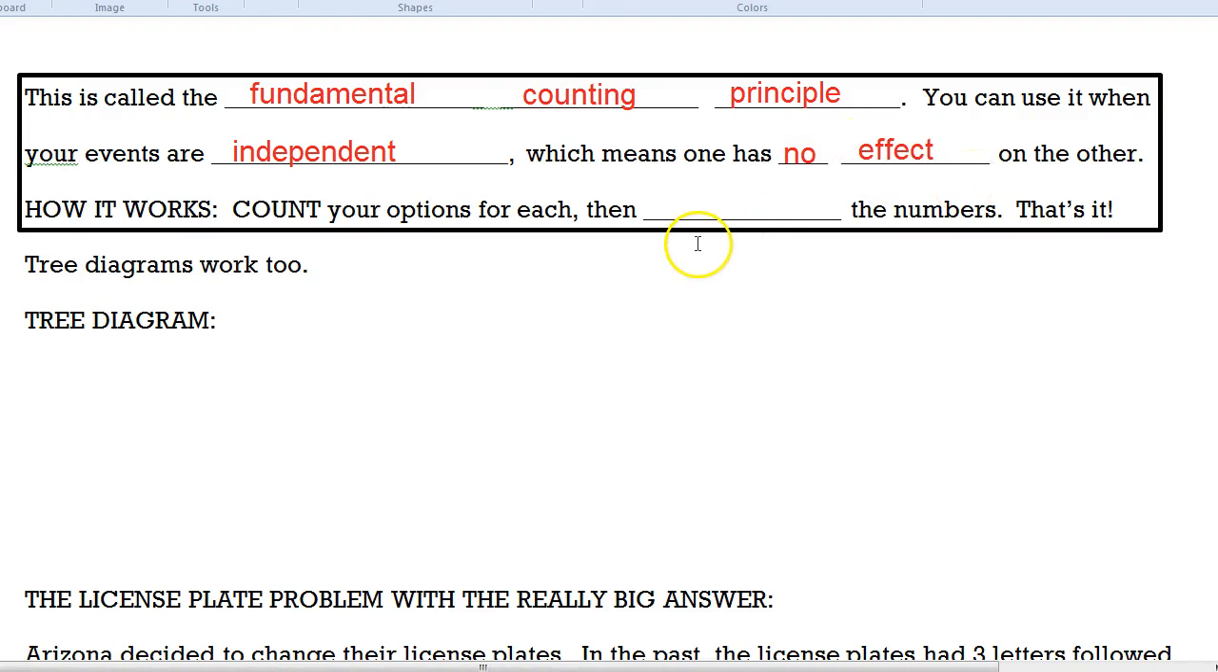So even though it's a crazy sounding name, the method itself is really super easy. You can count your options for each thing, and then when you're done, multiply the numbers. That's it. So it's called the fundamental counting principle, but it's really a piece of cake. Anyway, now sometimes you will see a tree diagram made, and that is actually the same idea. It will still end up with the same number of options.